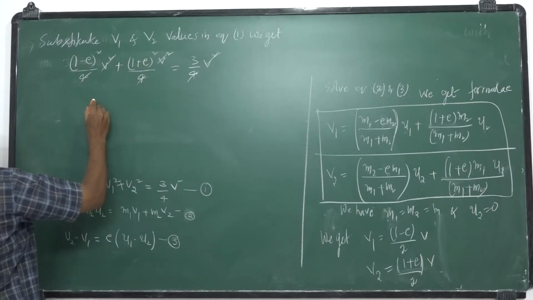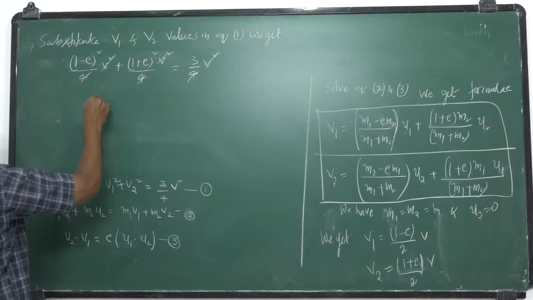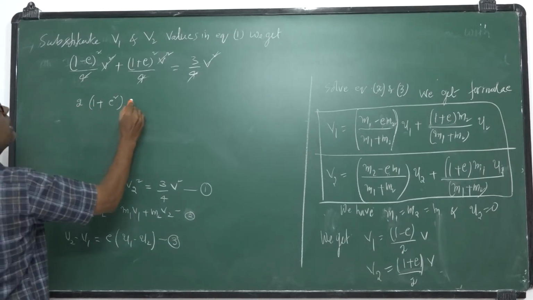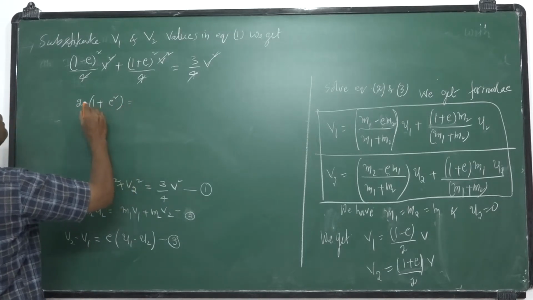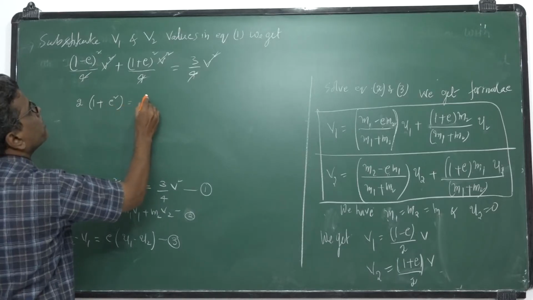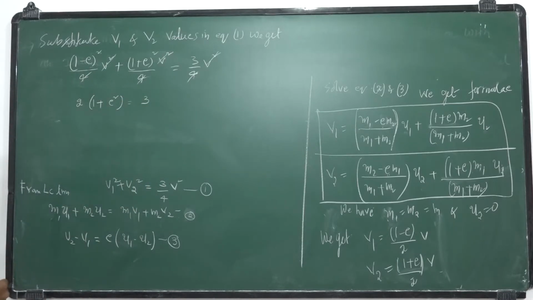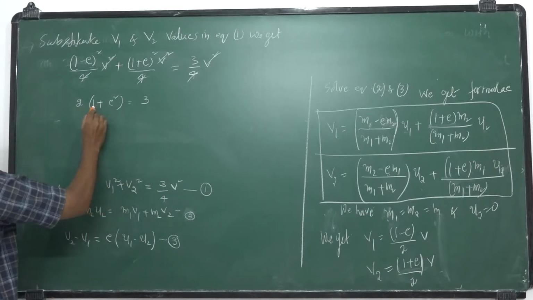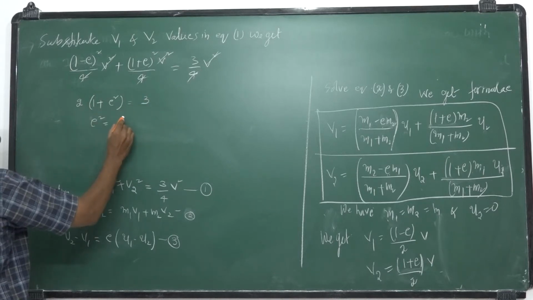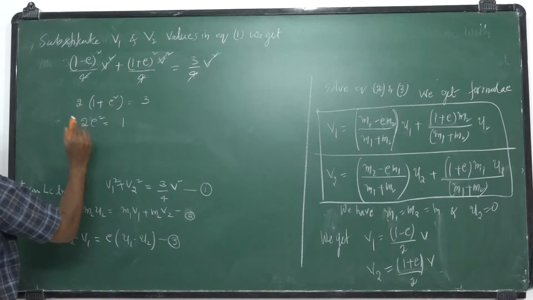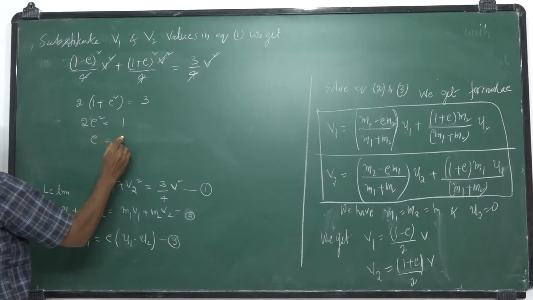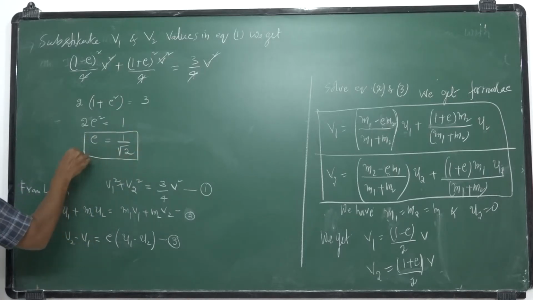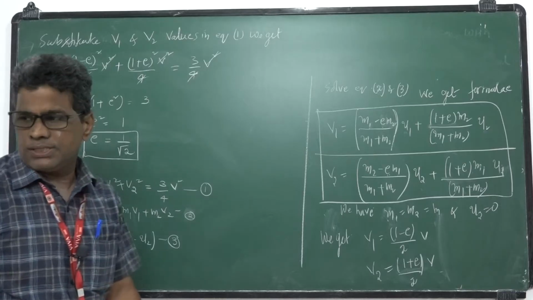So you will get 2 times (1 plus E square), which equals 3. So 2E square is 3 minus 2, which is 1. So E square is equal to 1 by 2, so E is equal to 1 by root 2. So I got this value, and this is the answer.